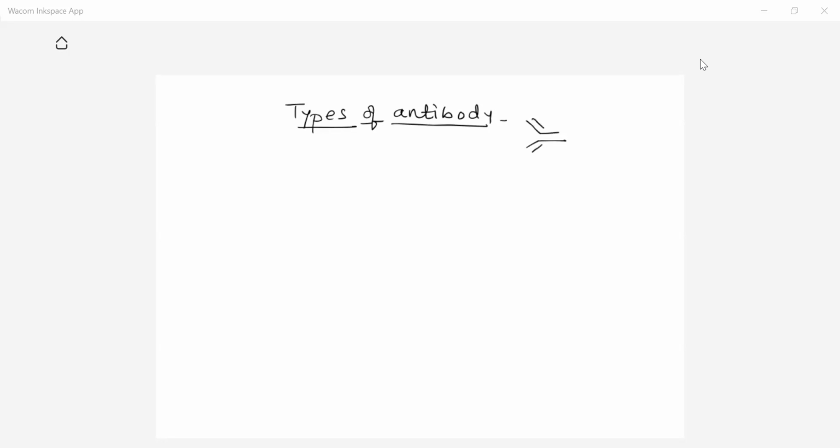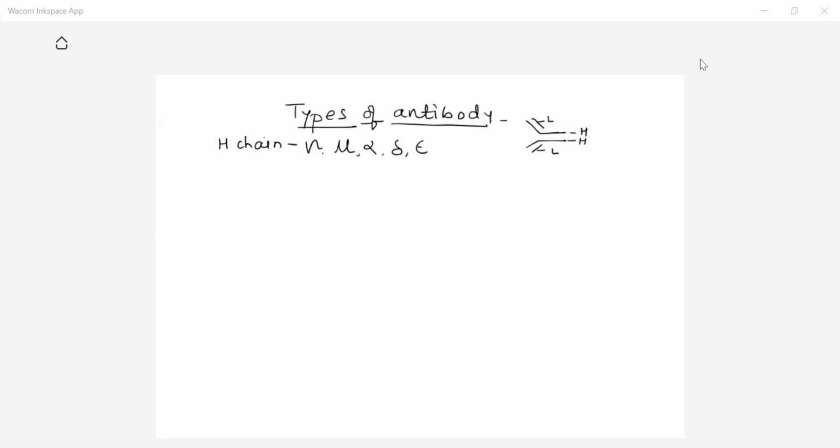Here, as we discussed, this structure consists of two light chains and two heavy chains. These are the light chains and this is the heavy chain. Now these heavy chains of the antibody are of 5 types. Which are these 5 types? These types are gamma type of the antibody, then mu type, alpha type, delta and epsilon. These are the 5 types of the H chain that occur in different types of antibody.